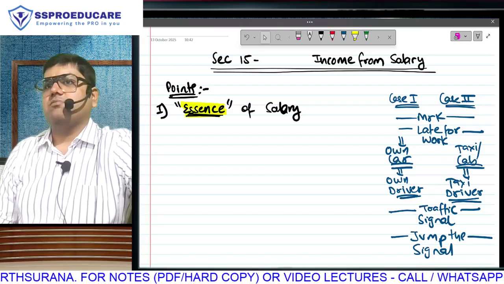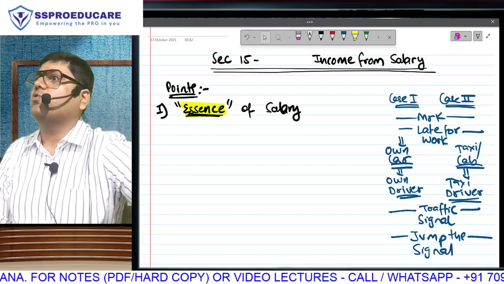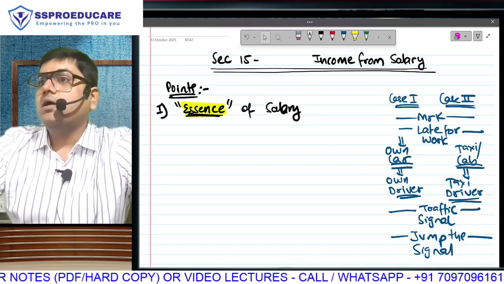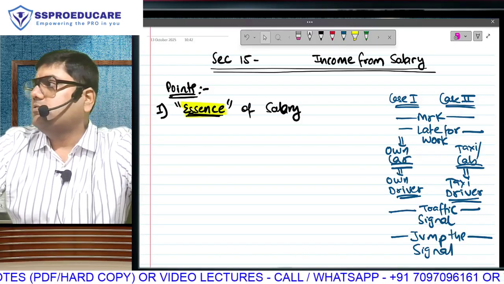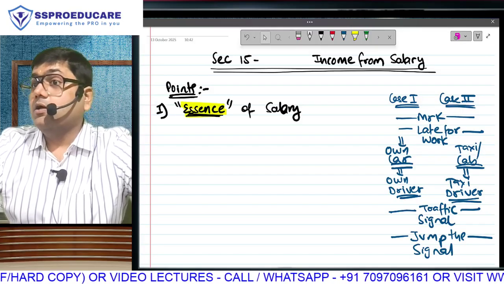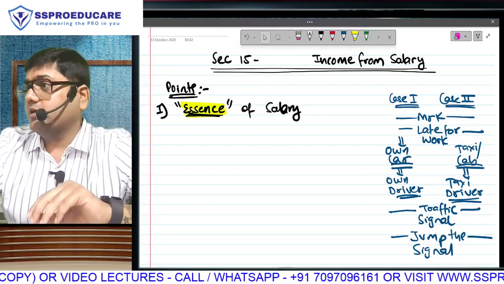What is the relation between you and your driver which you don't have with the taxi driver, that you can give some instructions to your own driver but not to the taxi driver? Aisa kya hai? What is that thing in common? Come on, we are paying. So taxi mein kya karta hai? You get down and run away. You're paying both. Give me a better answer.